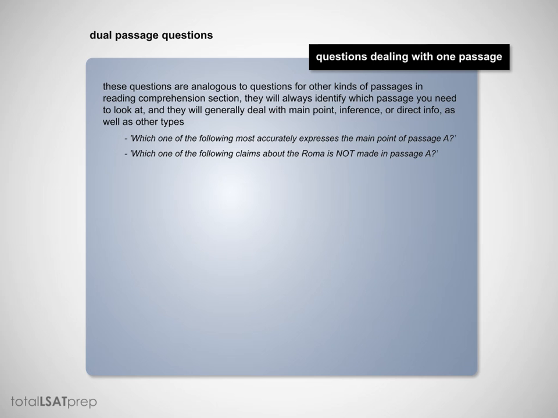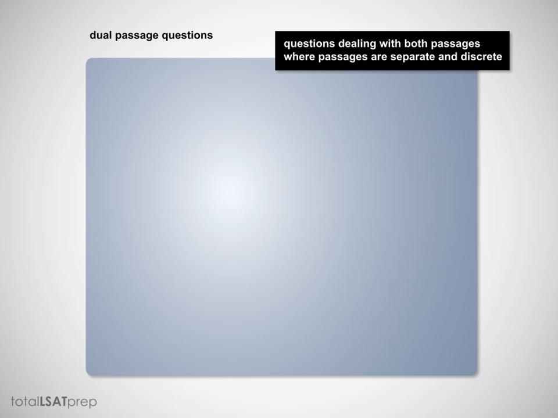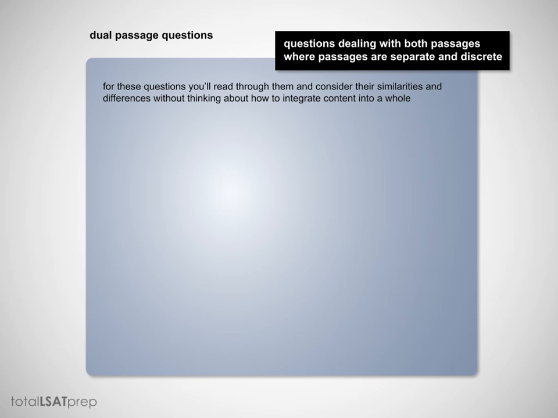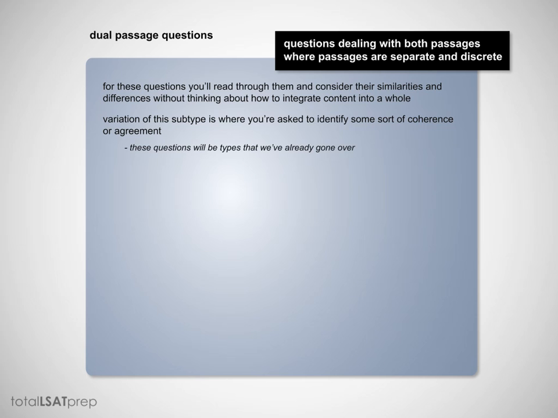Now, a major variation for the questions that deal with both passages is questions where the passages are separate and discrete. For these questions, you'll read through the passages and you'll consider their similarities and differences without thinking about how to integrate the content into a whole, without thinking of the two passages as some sort of whole. And a variation of this subtype is where you're asked to identify some sort of coherence or agreement. So you're looking for a way in which the two passages are the same. And so these questions will be types that we've already gone over.